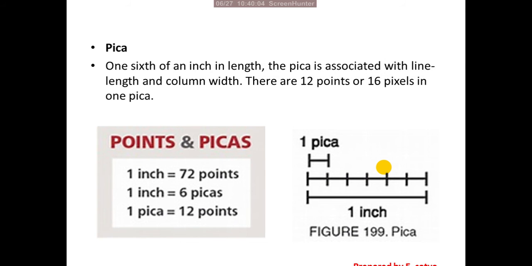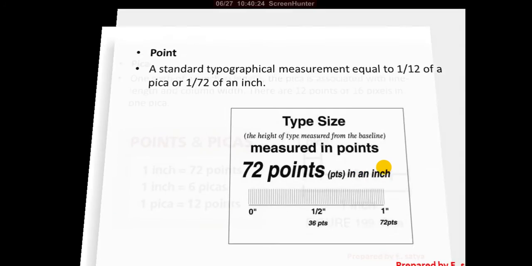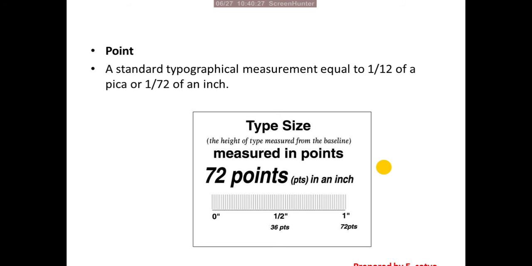Again here, picas are repeated. A pica is 1/6 of an inch in length, associated with line length and column width. There are 12 points or 16 pixels in one pica. We already discussed this. And this is point again: a standard typographical measurement equal to 1/12 of a pica, or 1/72 of an inch. Here they are repeating again.